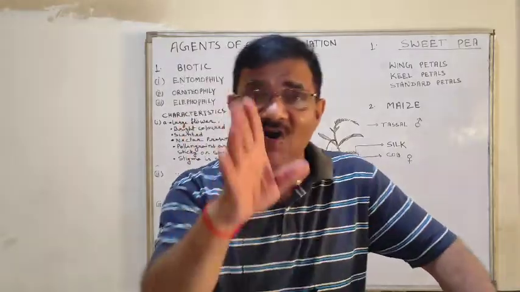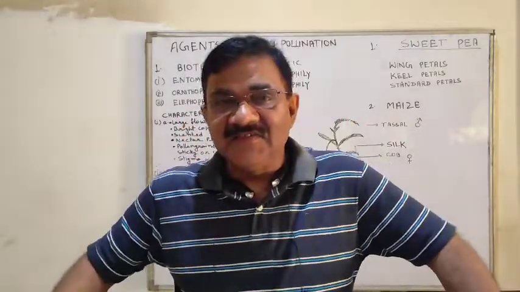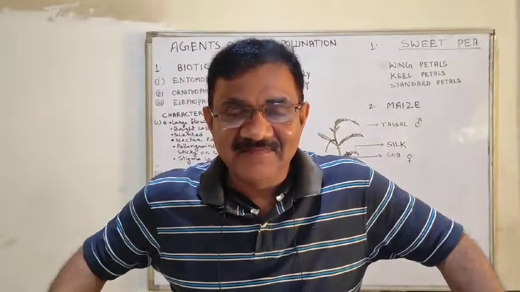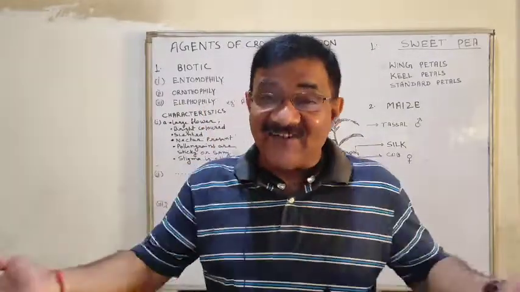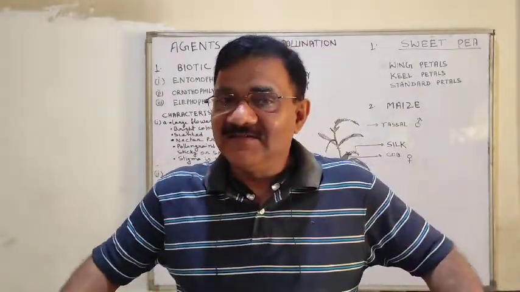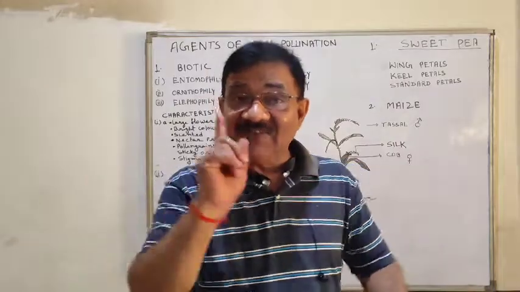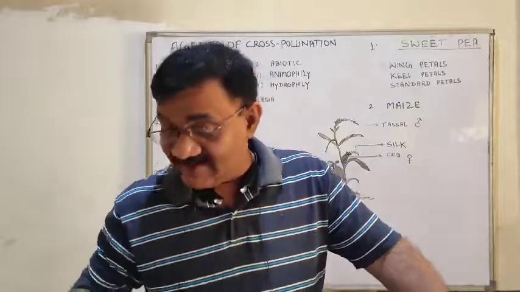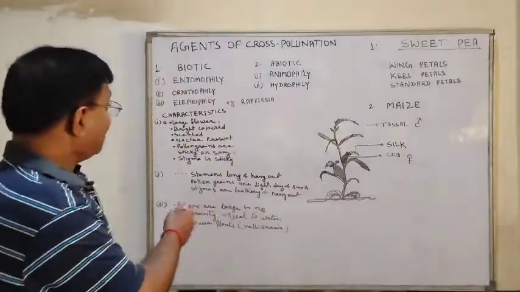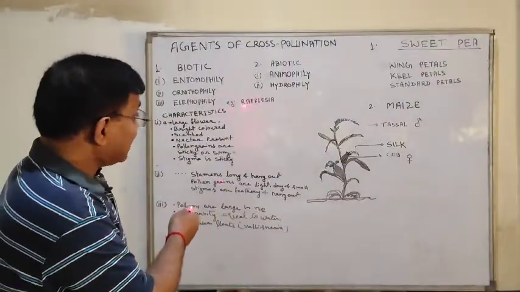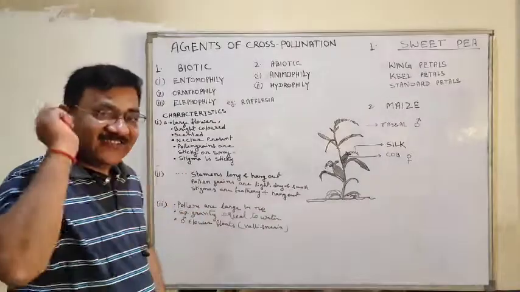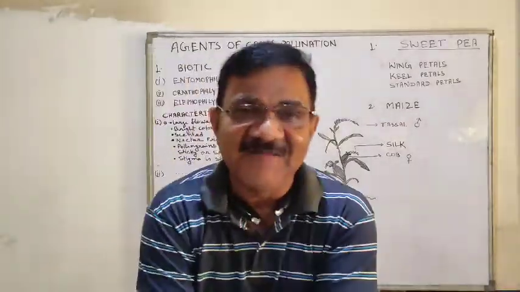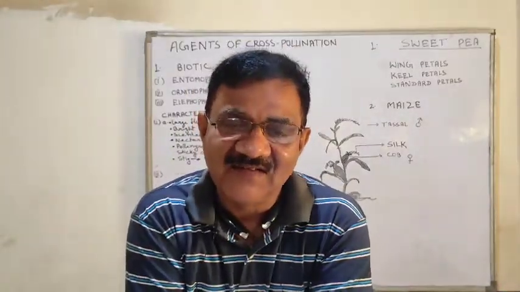Yes, the smallest flower in the world is Wolffia. And what about the largest flower in the world? Dear children, the largest flower in the world is Rafflesia. And it is very interesting to know that in Rafflesia, pollination takes place by the help of elephants.